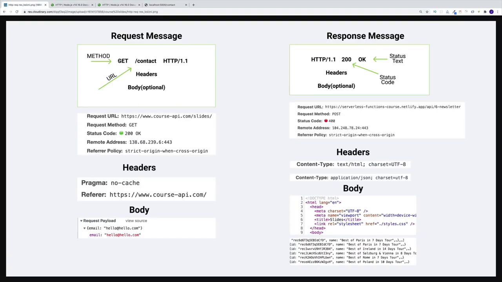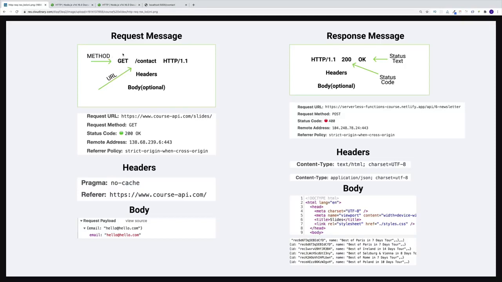So what are we looking for? Well, let's go back to our slide and remember the start line. We had a method. So that signals what the user is trying to do, either get the resource, post the resource, or whatever. And then we have the URL. Now, in order to save us a little bit of time, I won't cover the methods with HTTP.